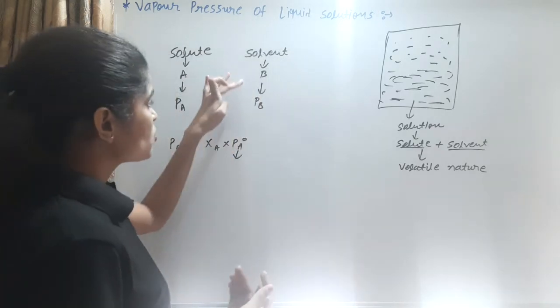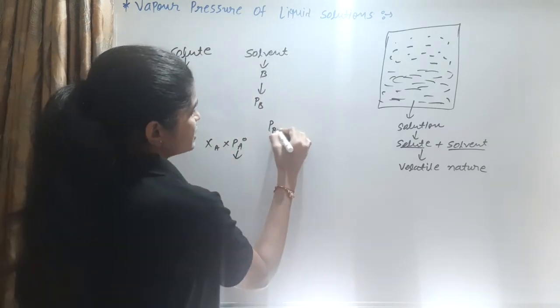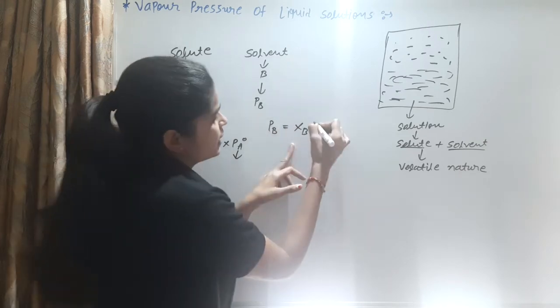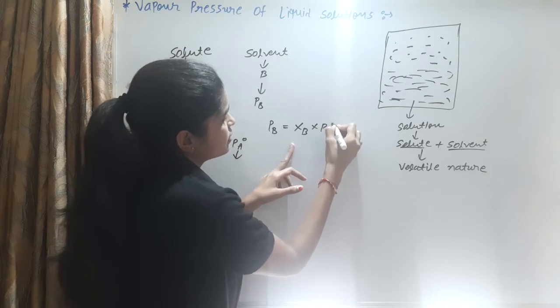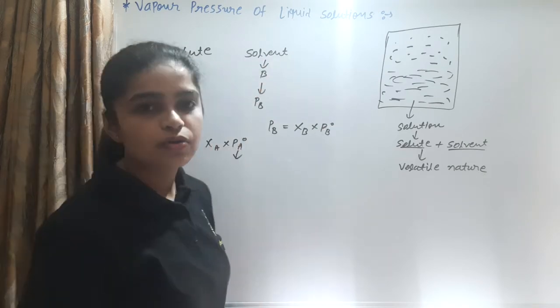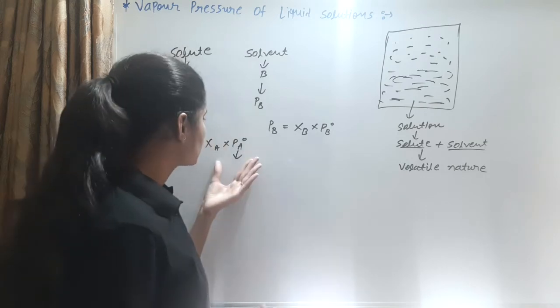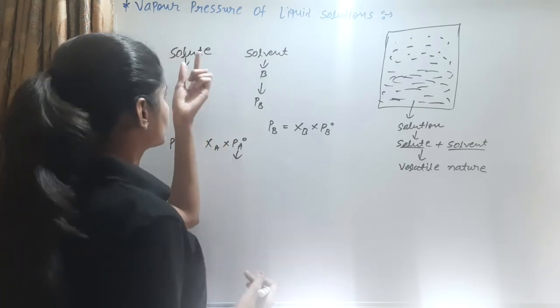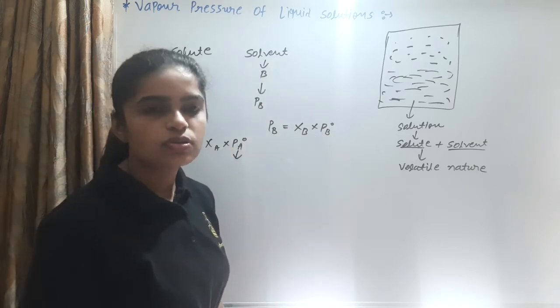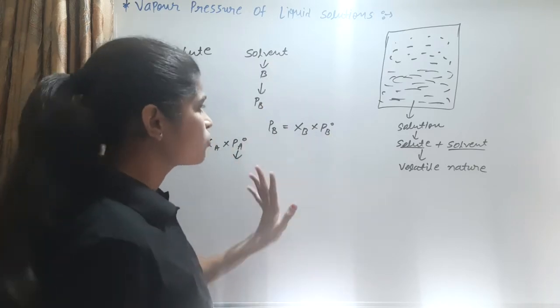Same as the solvent, PB, the partial pressure, is equal to the mole fraction of the solvent multiplied with the partial pressure of the pure component of the solvent. This is the pure component of the solute, and this is the pressure of the pure component of the solvent. So this is known as Raoult's law.